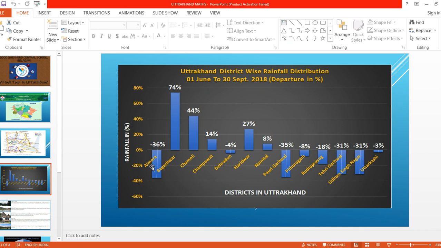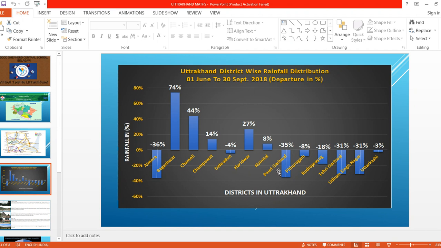Can you count how many districts are there in Uttarakhand? 1, 2, 3, 4, 5, 6, 7, 8, 9, 10, 11, 12, and 13 districts are there in Uttarakhand. Here we have taken them. Right. So out of these districts, in which district will we get more rainfall? And what is the percentage? 74 percent, you will get more rainfall in Bageshwar. It is in Uttarakhand.